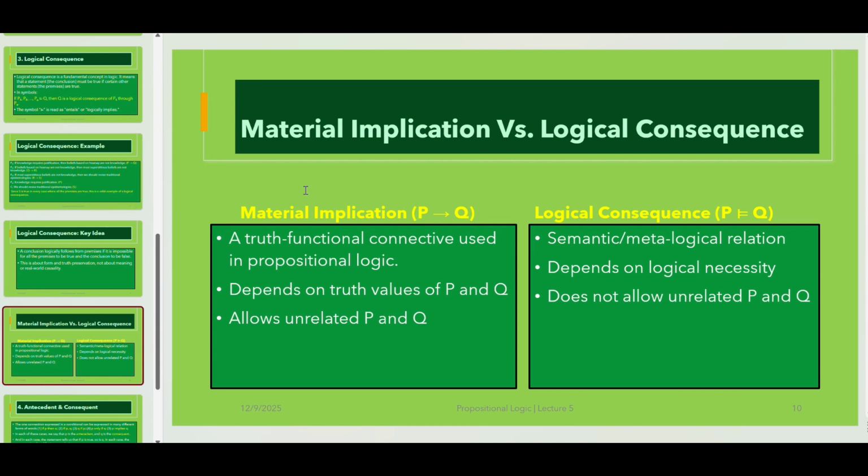And what about logical consequence? P entails Q. The first item is that a semantic, that is metalogical, relation can be stated in this logical consequence. The second attribute is about logical necessity, that is, logical consequence depends on logical necessity. And the last item is about unrelated P and Q. Unlike material implication, logical consequence does not allow unrelated P and Q.